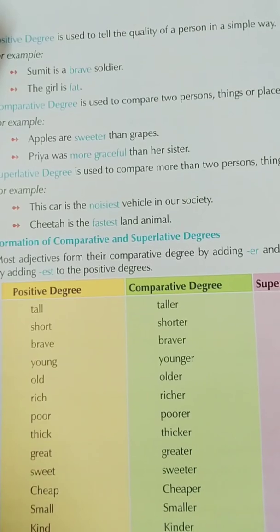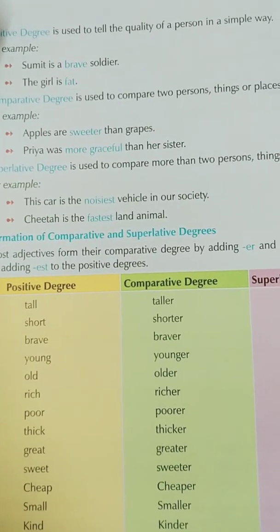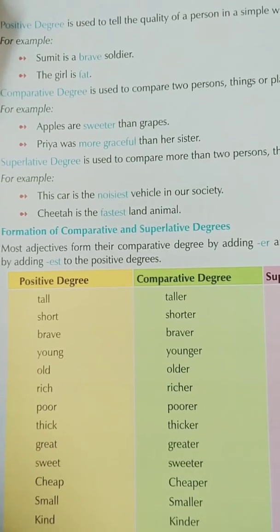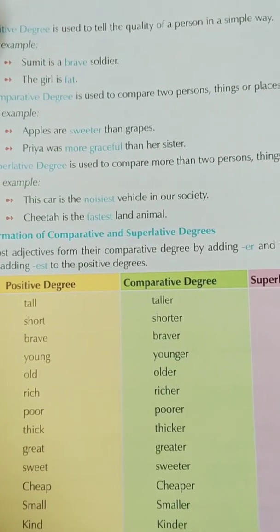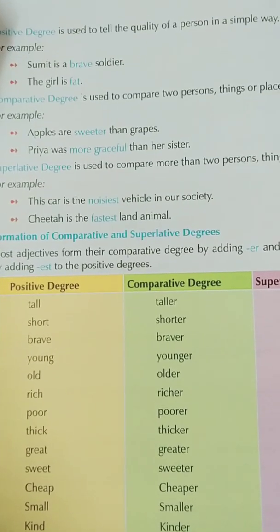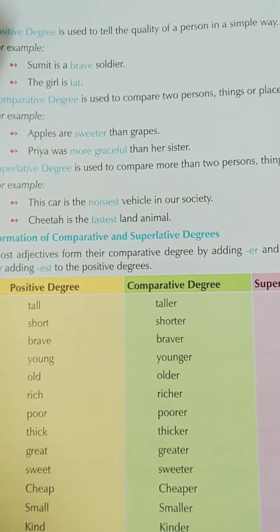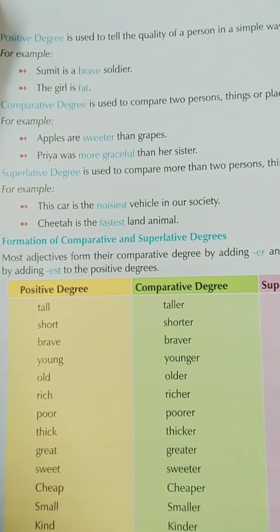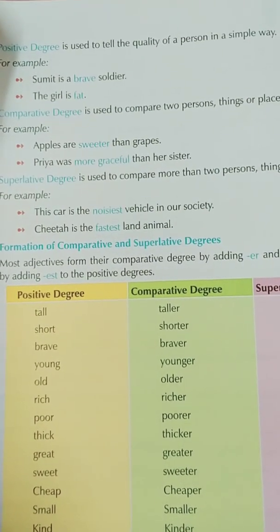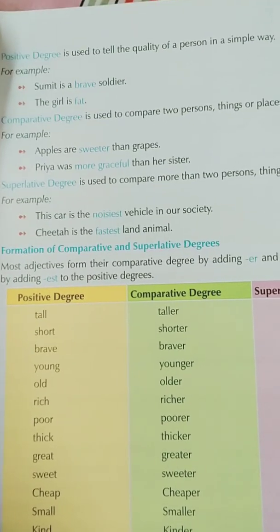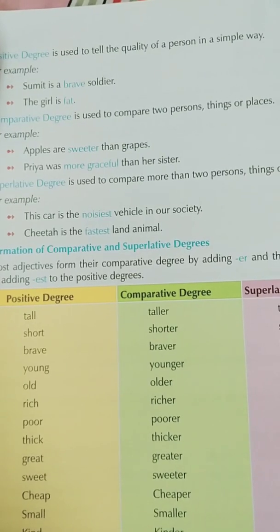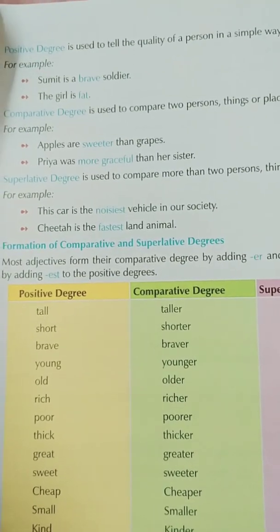Then the superlative degree is used to compare more than two persons, things or places. For example, this car is the noisiest vehicle in our society. Cheetah is the fastest land animal. Noisiest means the last degree. The superlative. Super means something very high, like the noisiest vehicle in a society, the fastest land animal.